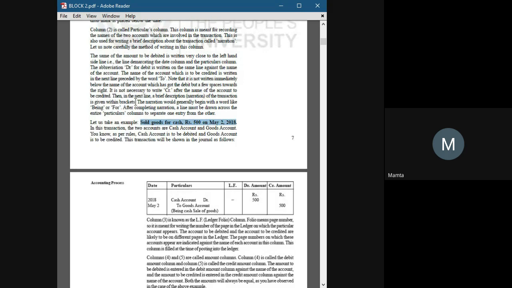If you were present in the last class, then we discussed some journal entries, like something is coming in and something is going out. We discussed the personal account, nominal account, and real account. Does anyone remember those accounts?